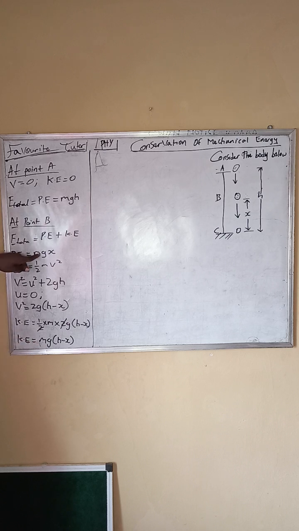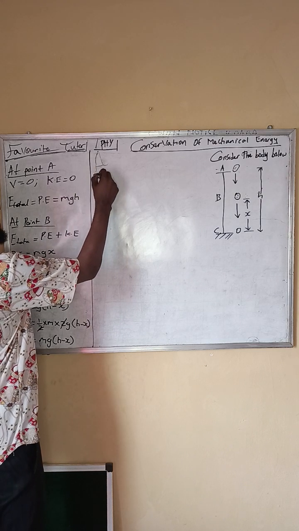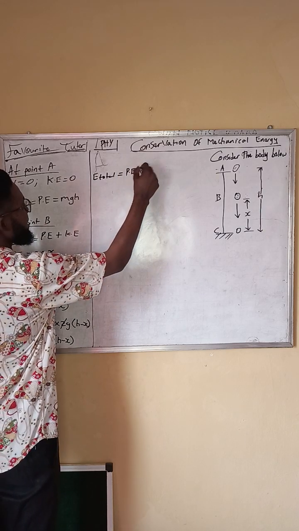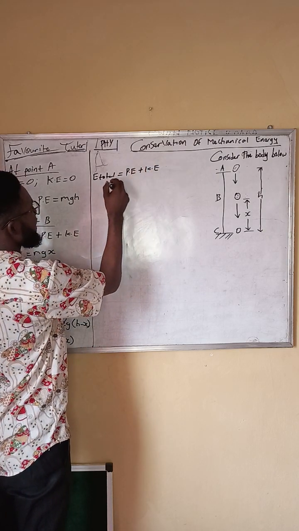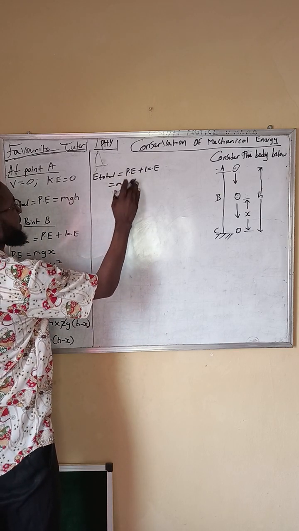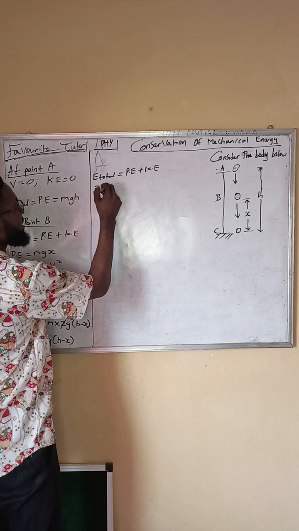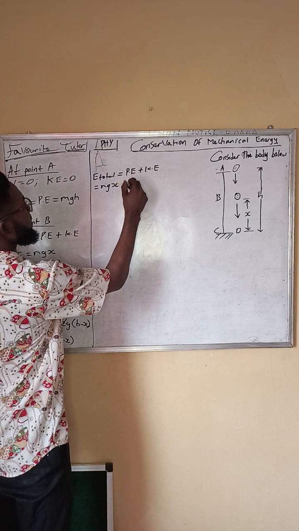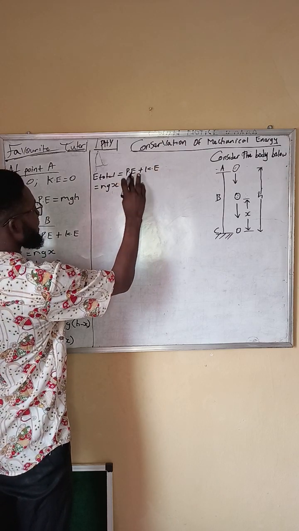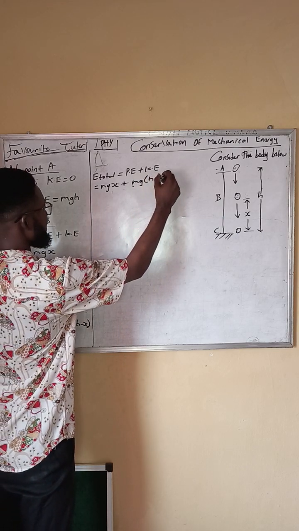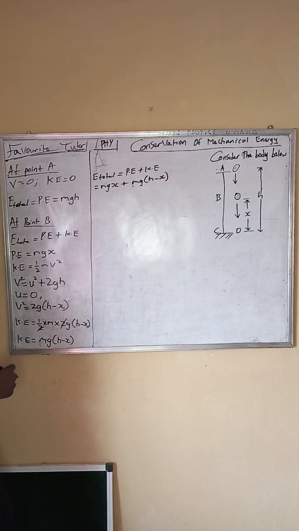All right, we have the kinetic energy. We also have the potential energy. Okay, let us add them up together. So the total energy right there at point B is equal to the potential energy plus the kinetic energy. The potential energy is mgx, plus the kinetic energy, which is mg bracket h minus x.